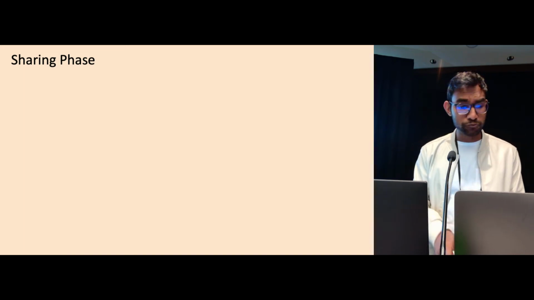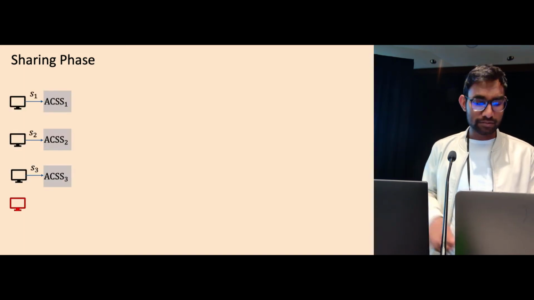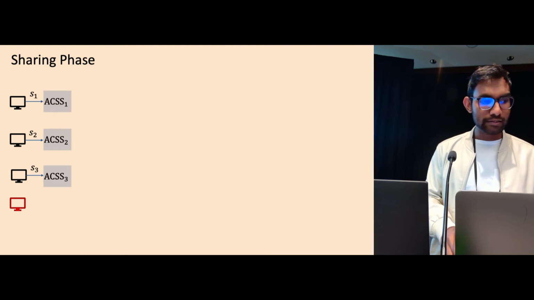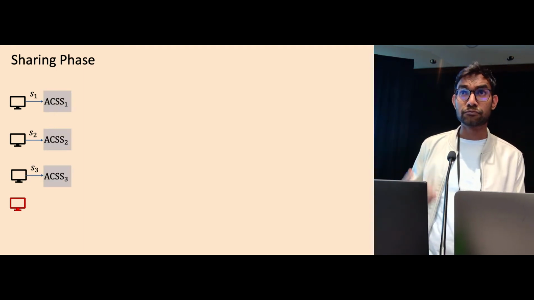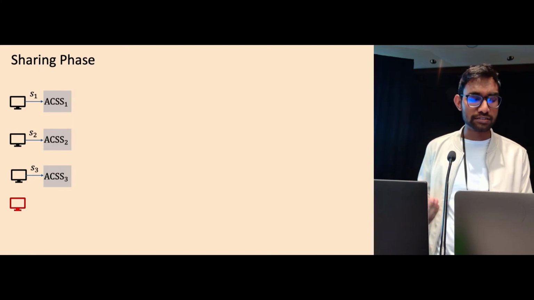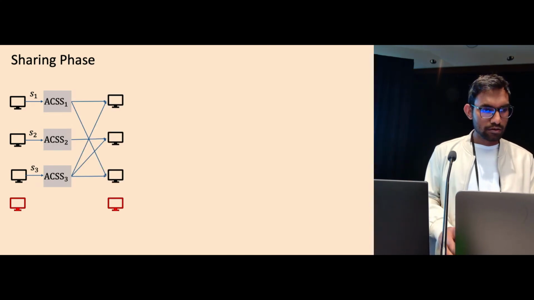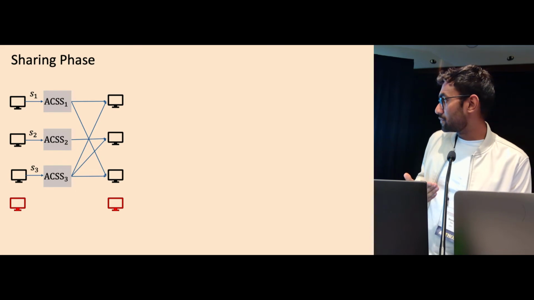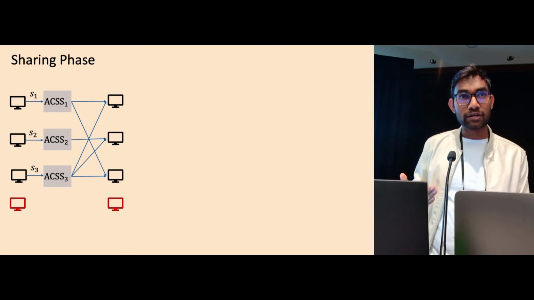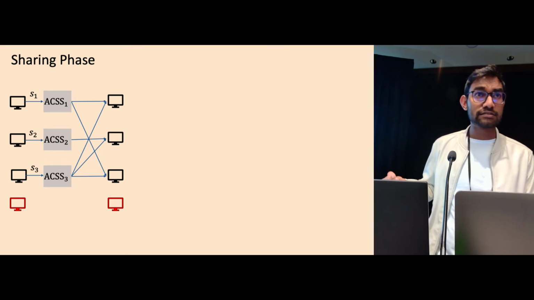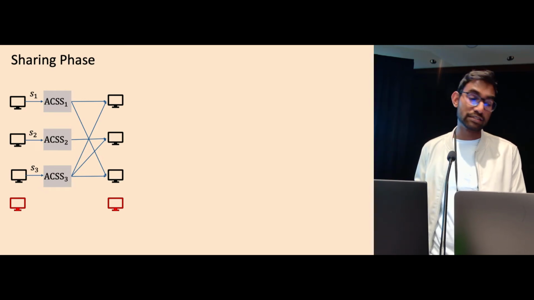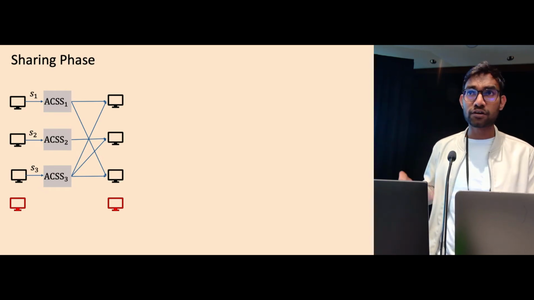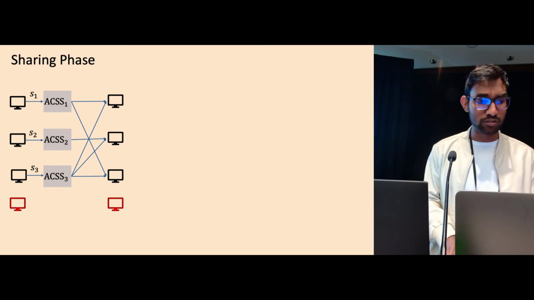Sharing phase is, as usual, everybody samples a random secret, and they share the random secret using ACSS, Asynchronous Complete Secret Sharing, which has slightly stronger properties than VSS or AVSS. Then these ACSS instances terminate. We are working in asynchrony, so it might happen that these ACSS instances terminate in different orders at different nodes because we have no bounds on message delays. They might see different orders in how these ACSS instances terminate.